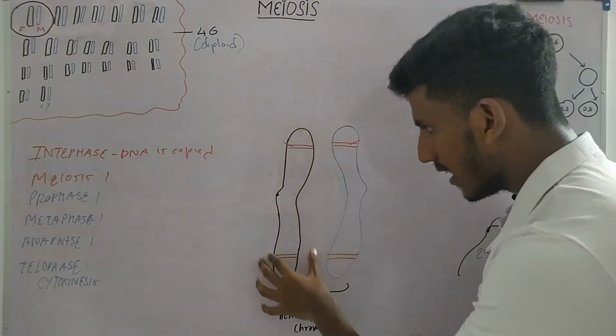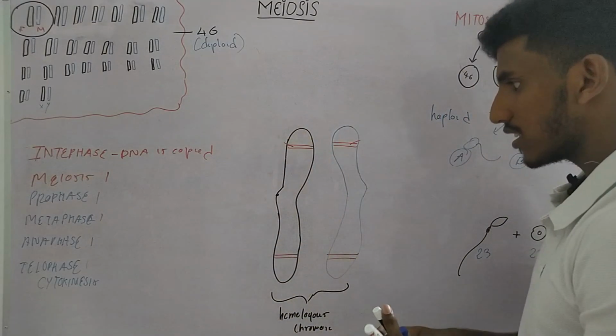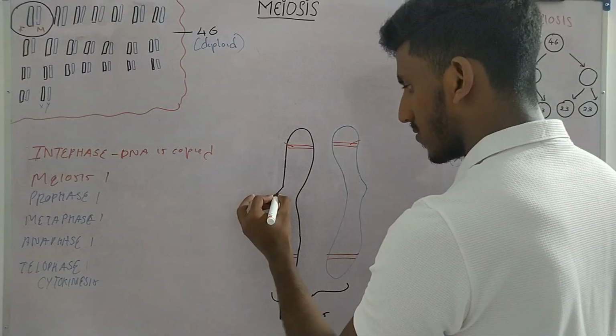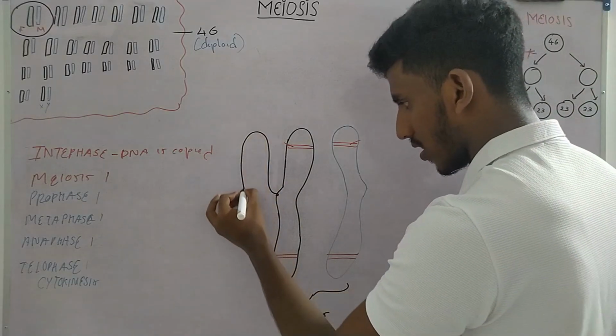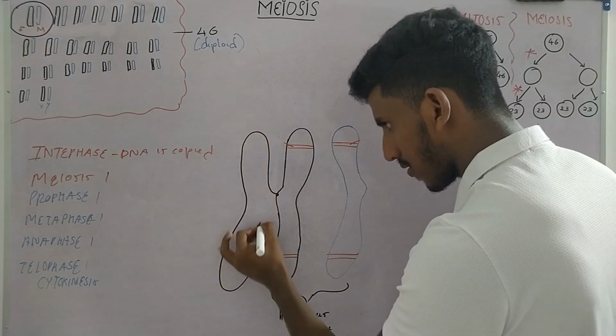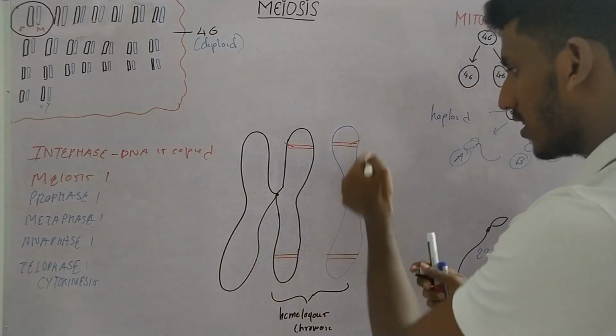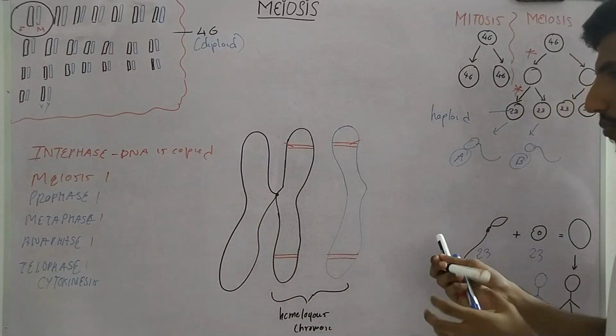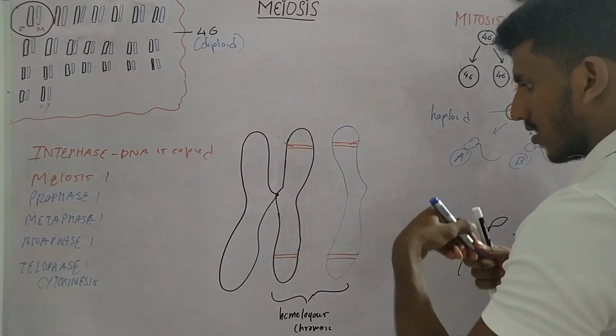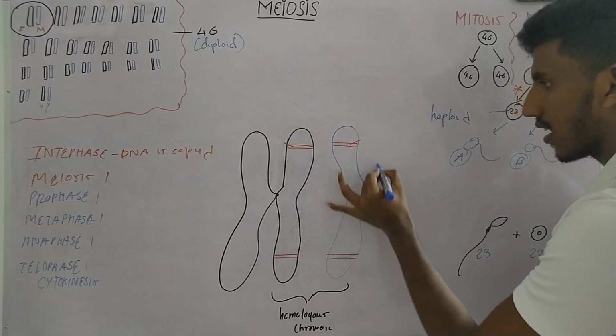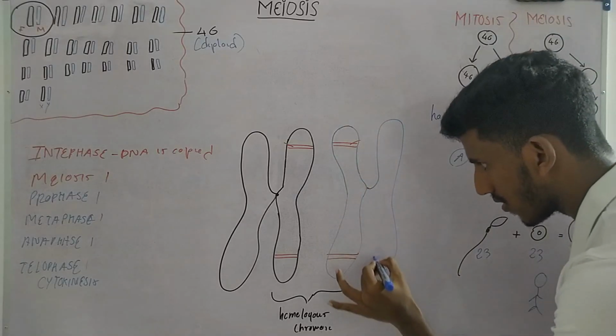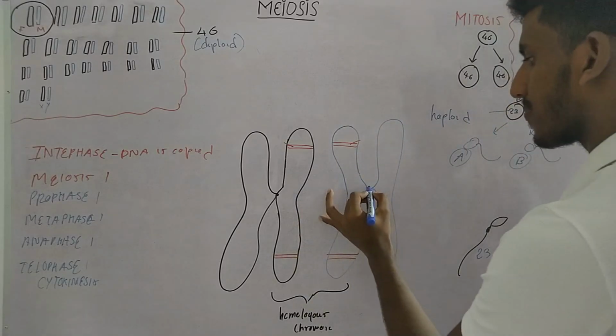Now all the DNA that is present in these chromosomes is copied. So they are going to look like this. So all the DNA in this chromosome is also replicated. So they are going to look like this. Okay.